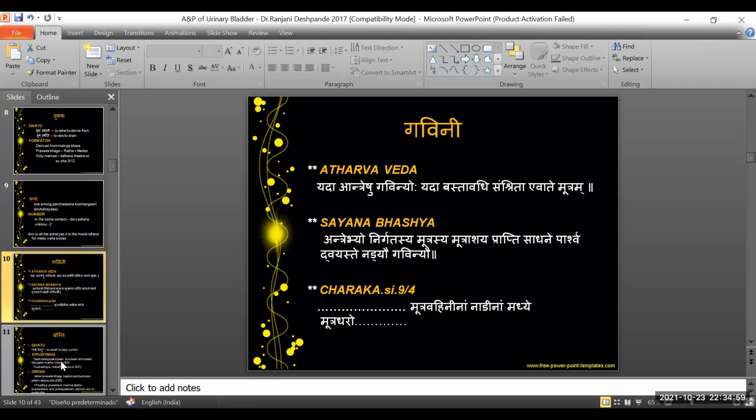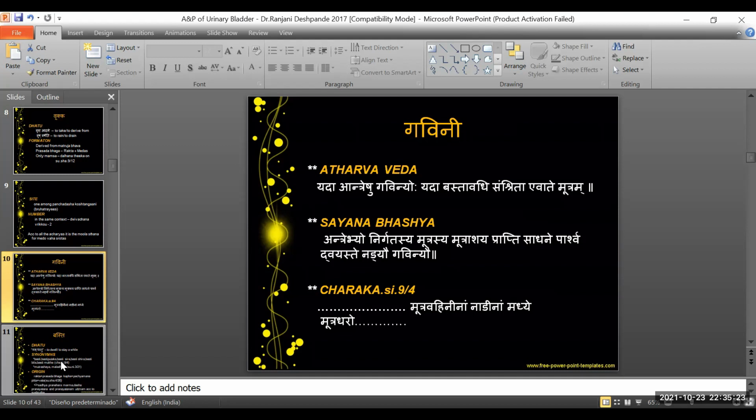So it is the exact explanation of the physiology of how villi absorption happens from the intestine, and how the other part of the fluid moves towards the circulation. So Acharya says, Antrebhyo nirgatasya mutrasya mutrashaya prapti sadhane. Mutrashaya is nothing but the bladder.